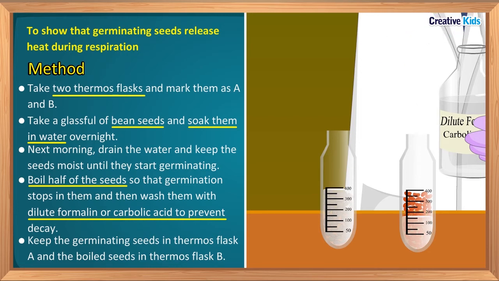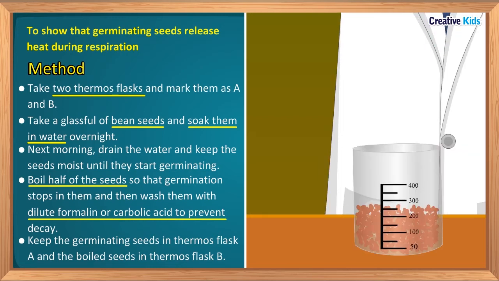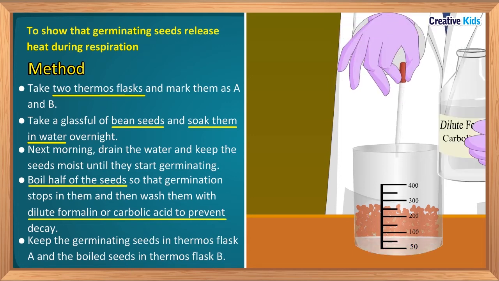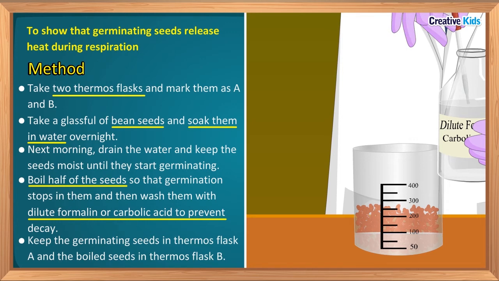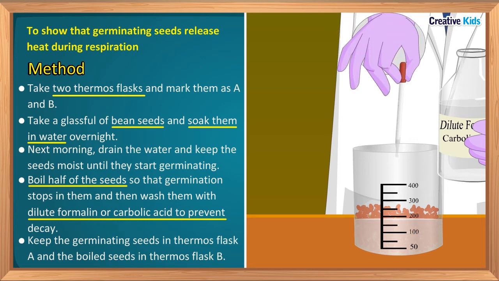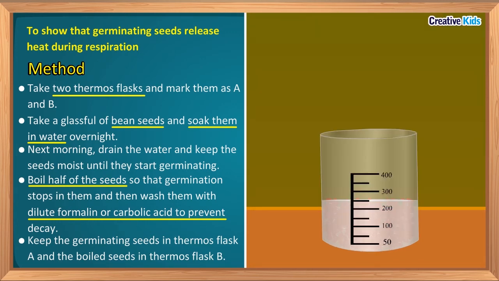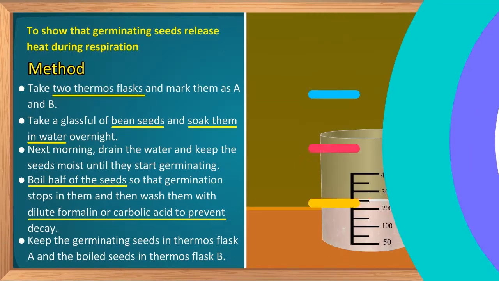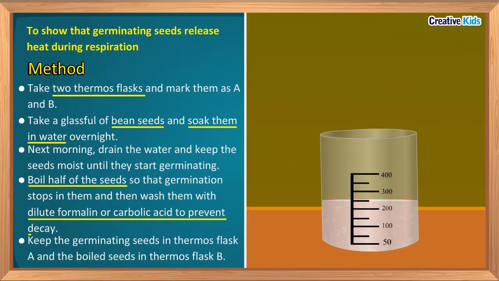How do we wash the seeds? For washing the seeds, take the seeds in a cup or beaker and add dilute formalin or carbolic acid in it. Then strain it. The seeds are washed now. Why have we done this? Why did we wash the seeds in carbolic acid or formalin? To prevent the seeds from decay.